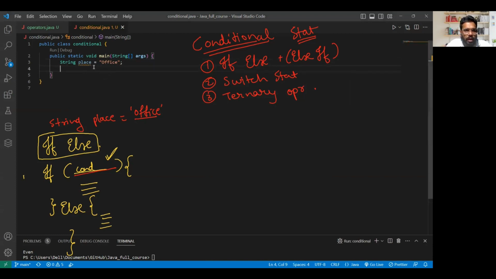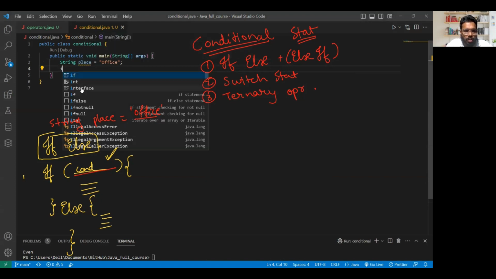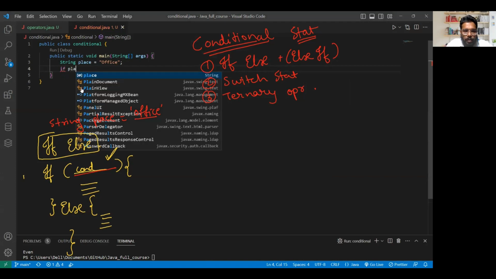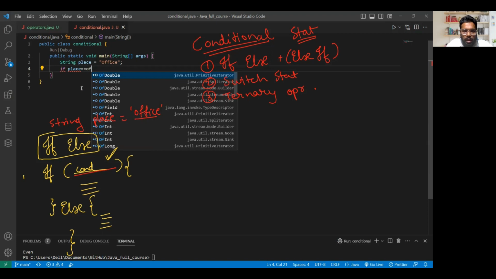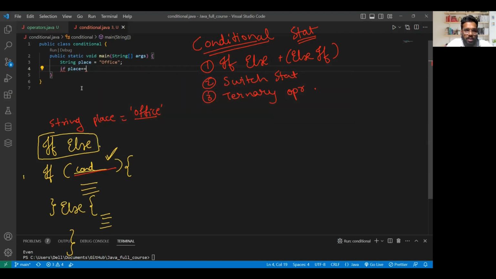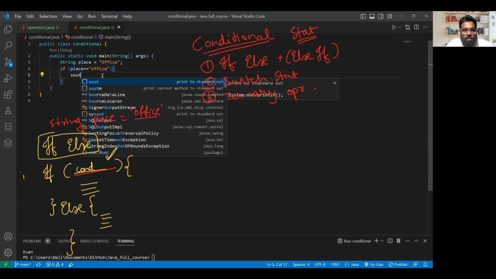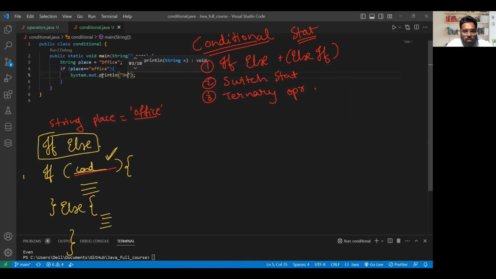Now here I'll write the condition: if place equals, let's say, office, I have to give the parentheses as well as quotation marks, office. Then if the place is equal to office, whatever is in this flower bracket, execute that. So what will we write here? System.out.println, do work.